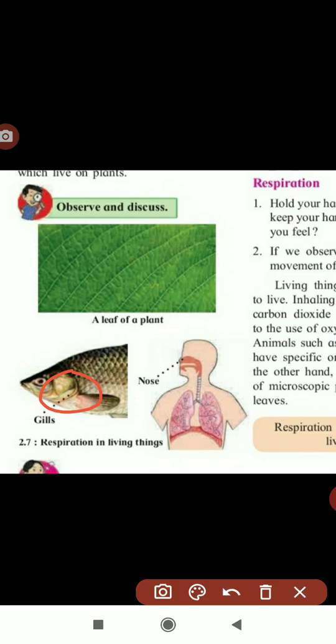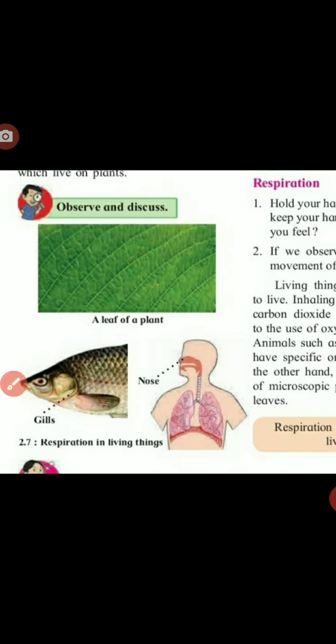Plants can also respire. Respiration is done in plants with the help of the pores present on the leaves. Here dots are there. With the help of those they can respire. And the pores present on the stems also help them respire.